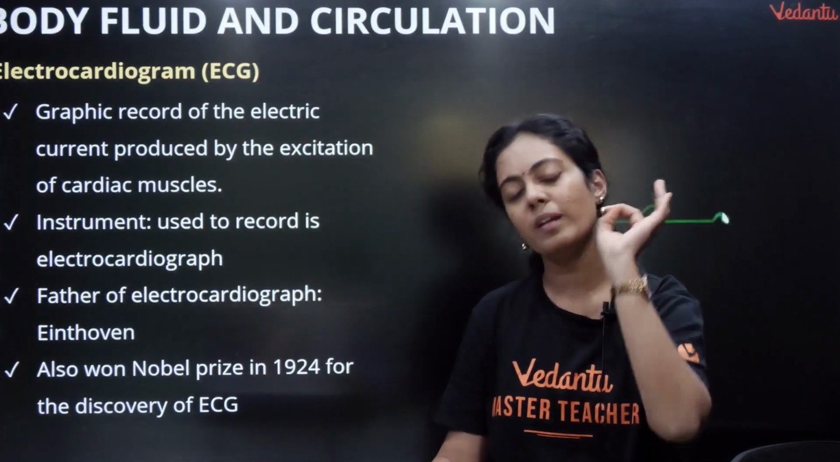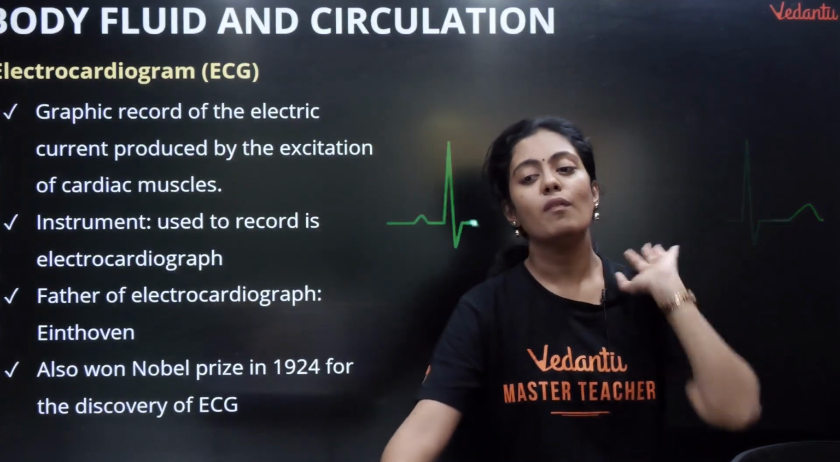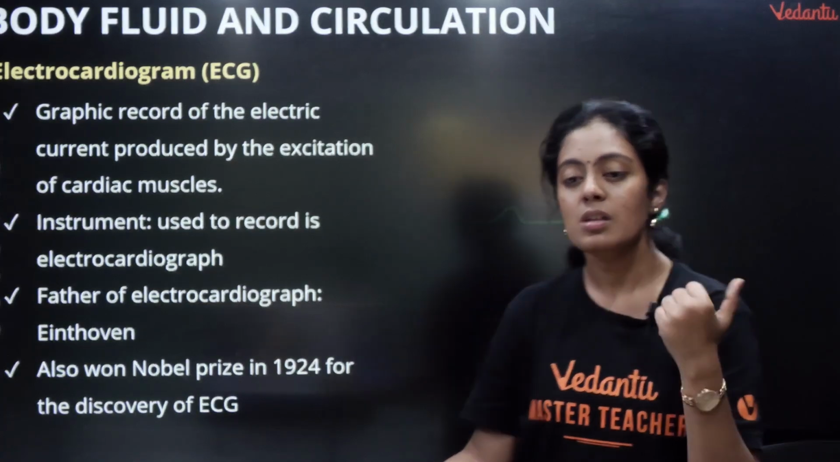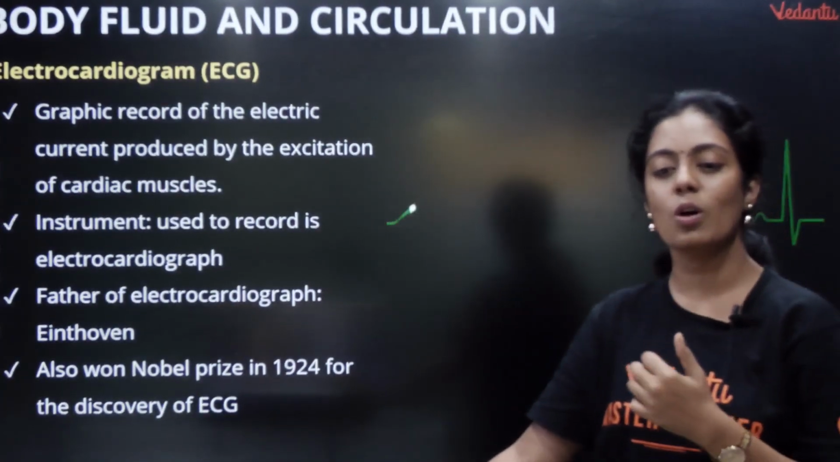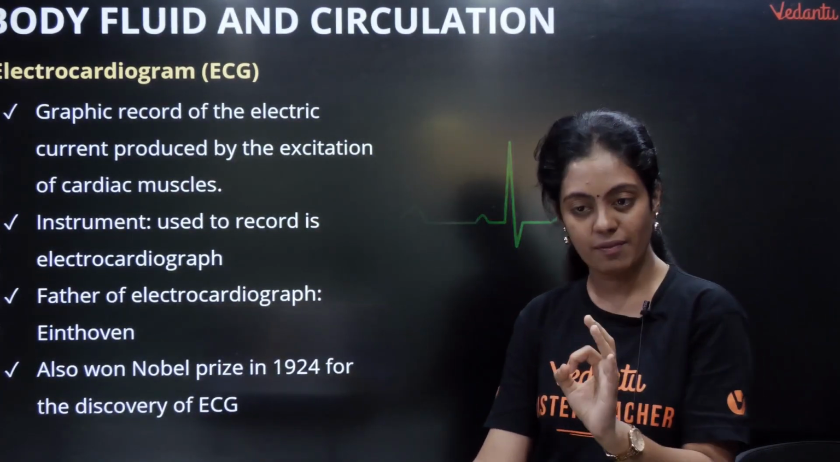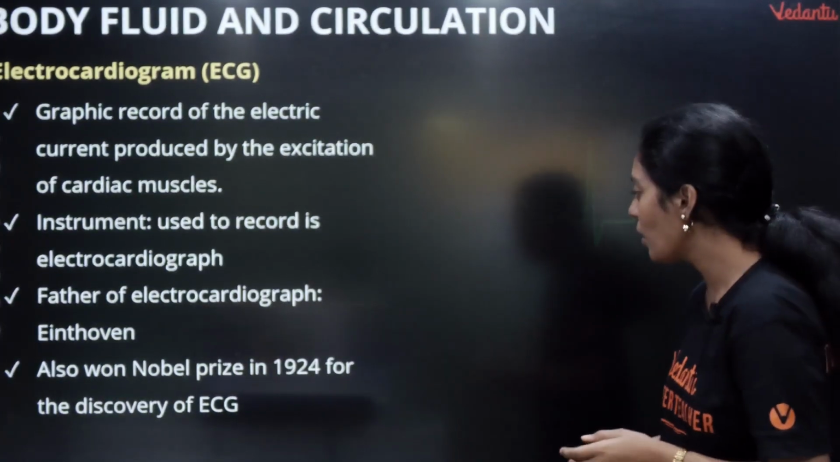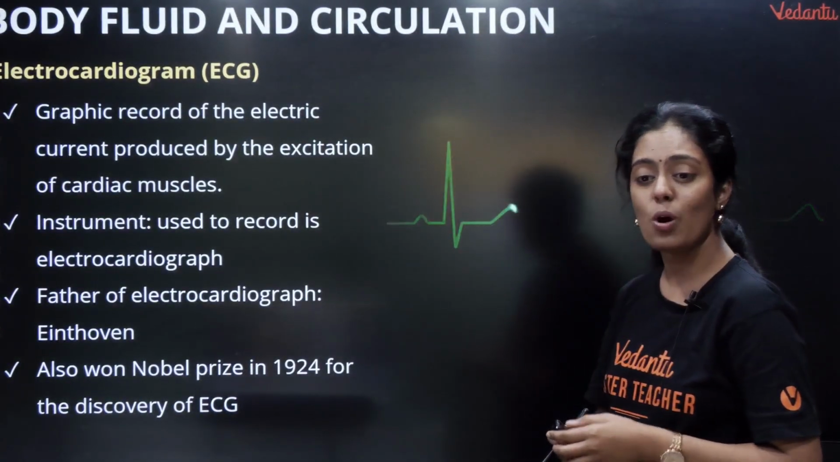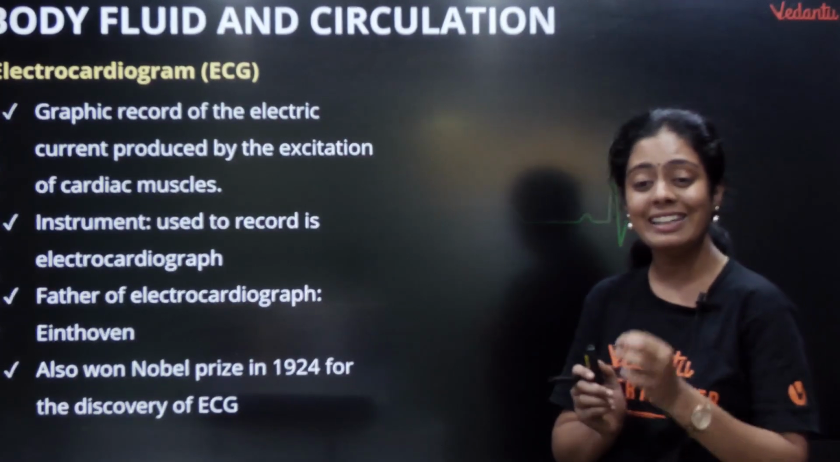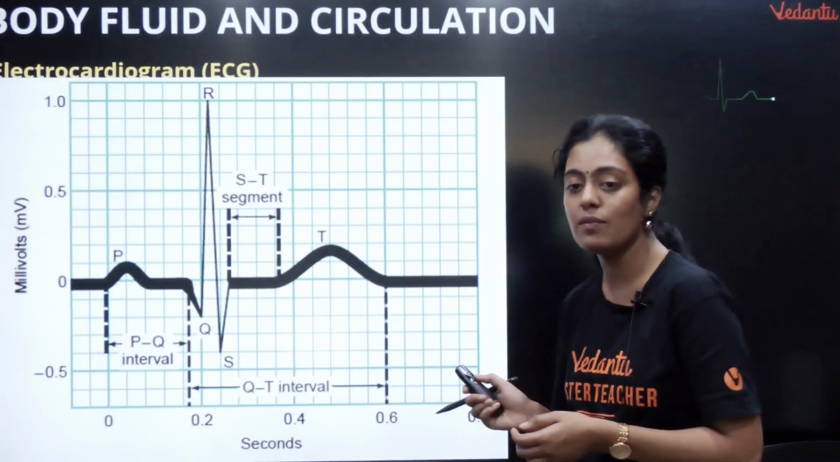It's a very mild one which is absolutely needed for your heart to beat. Okay, so it is recorded using what is called an electrocardiograph. The father of the electrocardiograph is Einthoven. He was also awarded the Nobel Prize in the year 1924 for his discovery of ECG.